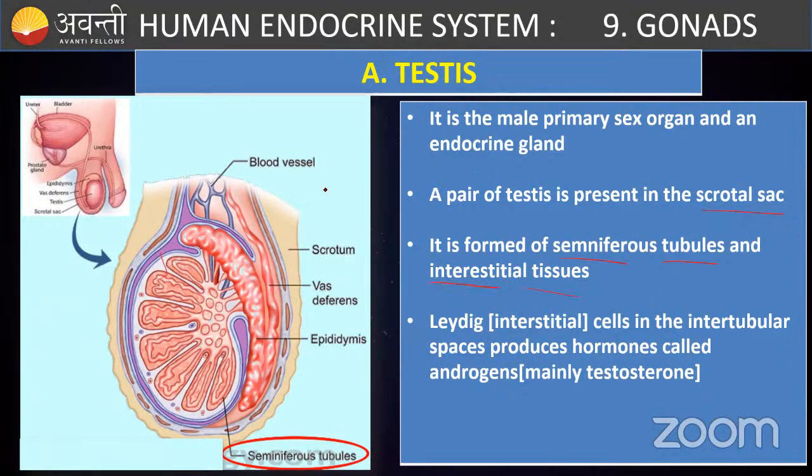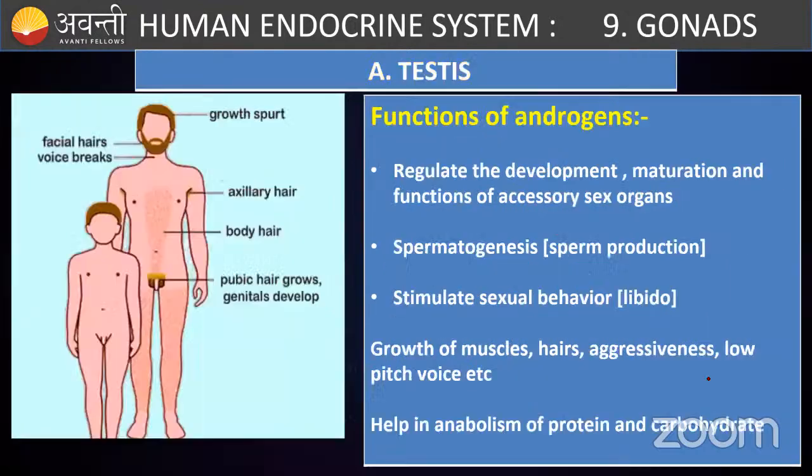Interstitial means, if there is a tubule here and a tubule here, the space between these tubules is filled by a special type of cells, called interstitial cells. These interstitial cells are also called Leydig cells. These Leydig cells produce androgens called testosterone, which is a steroidal hormone. This androgen, testosterone, is very important for development of secondary as well as primary sexual characteristics. So what are these characteristics?